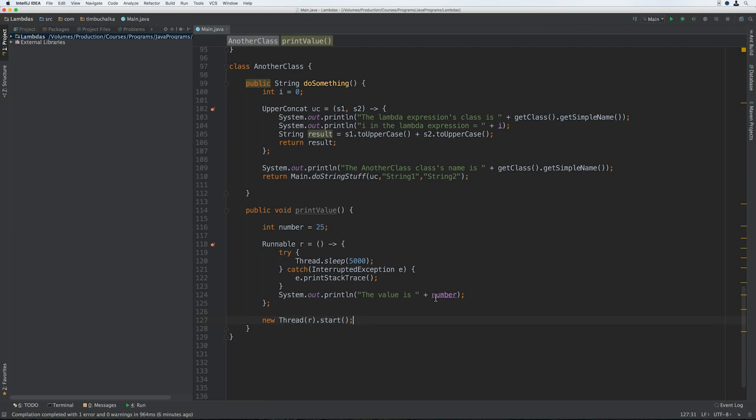Well, since any variables in the Lambdas are set when the Lambda is processed by the runtime, and the values of those variables won't change because they're effectively final, the runtime knows it can use the value of 25, and that's because that was the value of number when it processed the Lambda.